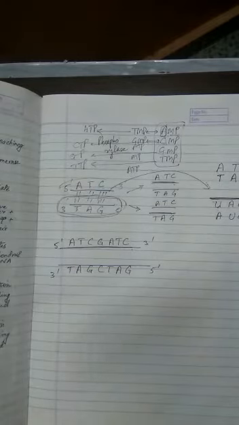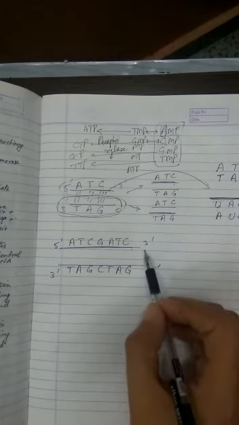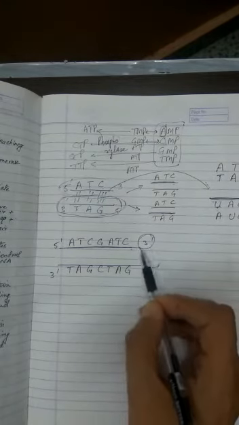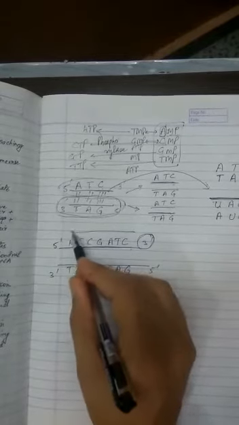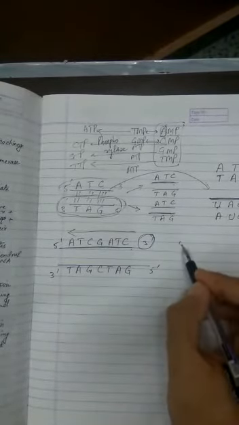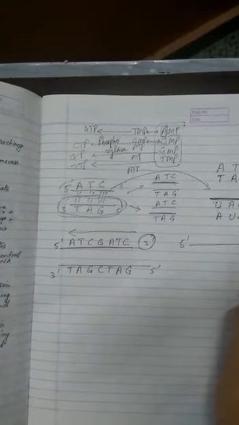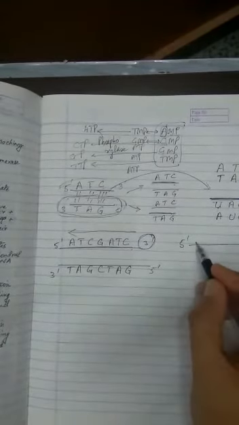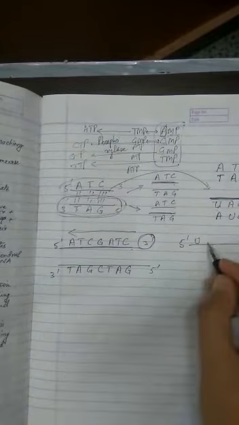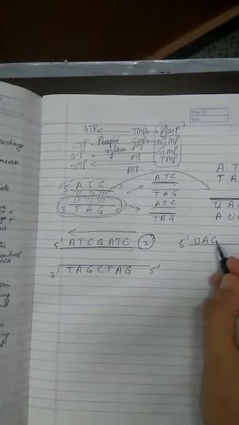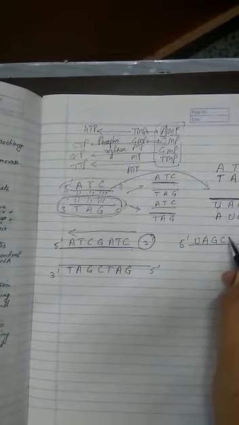Reading would be from 3 prime to 5 prime, and addition would be from 5 prime to 3 prime. That rule has to be followed. In replication it has to be followed, and even in the case of transcription also. So imagine that reading starts from here. So the RNA formed would be 5 prime to 3 prime RNA. If it is A here, it will be U here. If it is T here, it will be A here, then G, then C, then U, A and G.